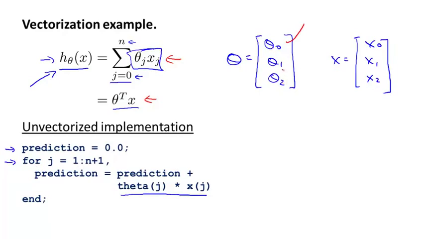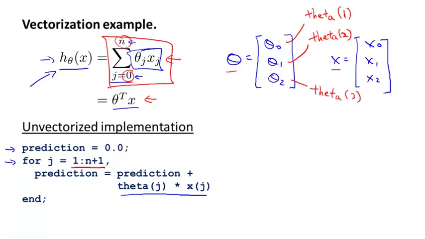But because MATLAB is one indexed, theta 0 in MATLAB we might end up representing as theta 1, and this second element ends up as theta 2, and this third element might end up as theta 3, just because vectors in MATLAB are indexed starting from 1, even though I wrote theta and x here starting indexing from 0, which is why here I have a for loop. j goes from 1 through n plus 1 rather than j going from 0 up to n. But this is an unvectorized implementation in that we have a for loop that's summing up the n elements of the sum.